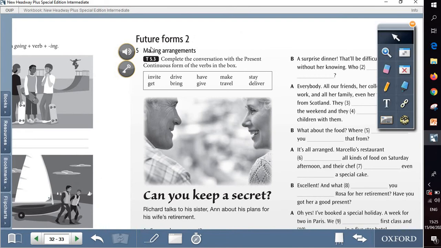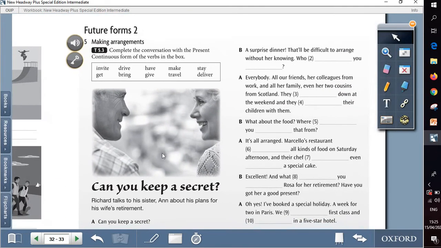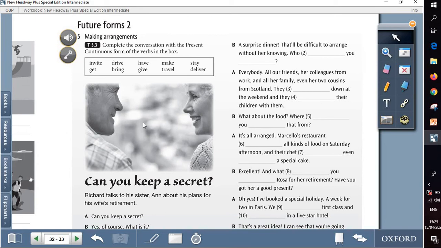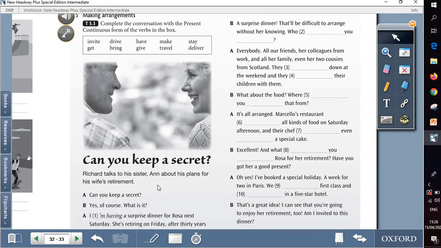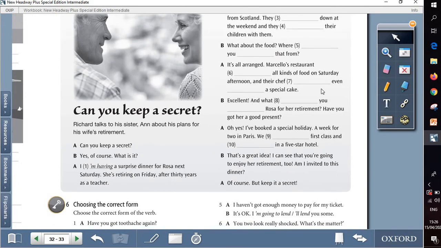We carry on talking about future forms, making arrangements, and if we come back to the student book, we can notice the difference between the 3 future forms in terms of meaning or in terms of use. So we will complete the conversation with the present continuous, which is the 3rd form, of the verbs in the box. So here is the conversation. Can you keep a secret?